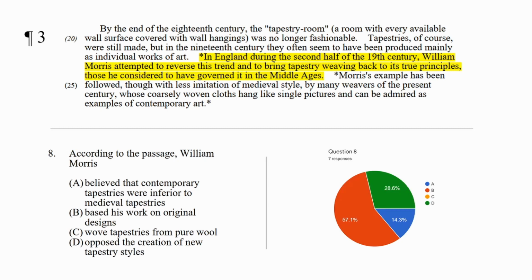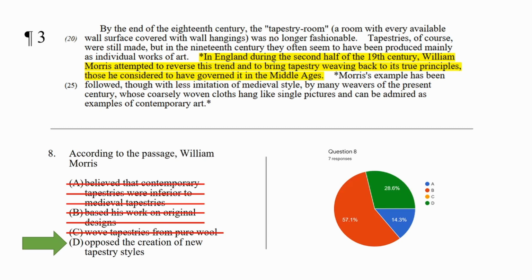A, believed that contemporary tapestries were inferior to medieval tapestries. That information is not given. B, based his work on original designs. That information is also not given. C, wove tapestries from pure wool. That's not written anywhere. D, opposed the creation of new tapestry styles. This is the only one left, and this is going to be the correct answer.